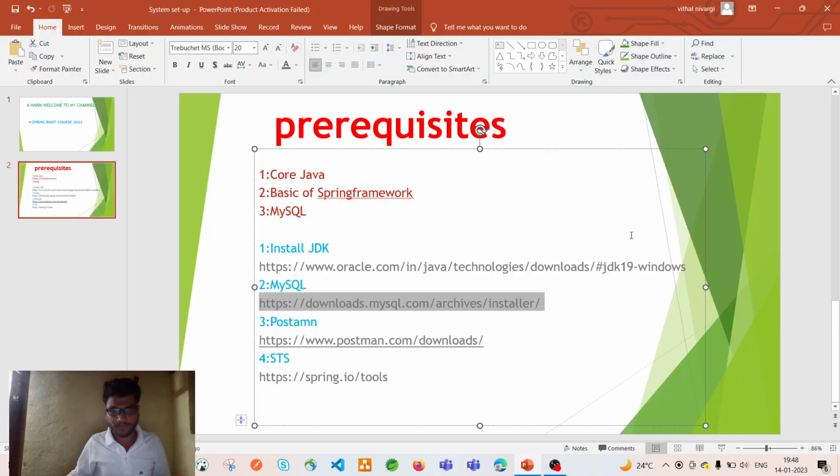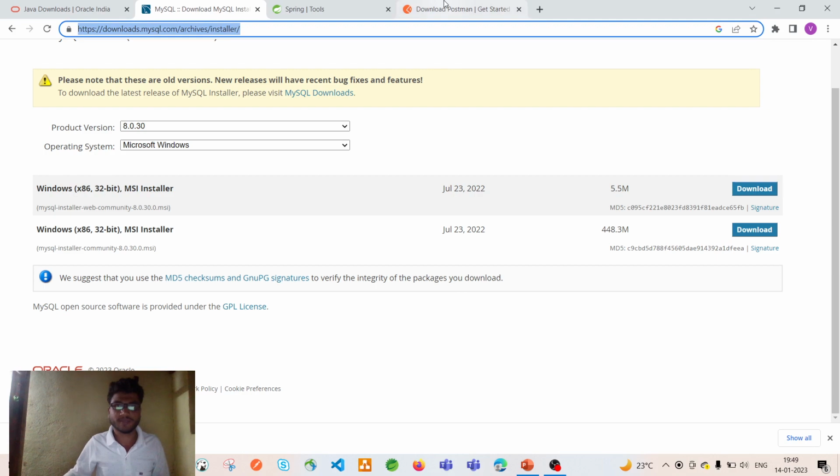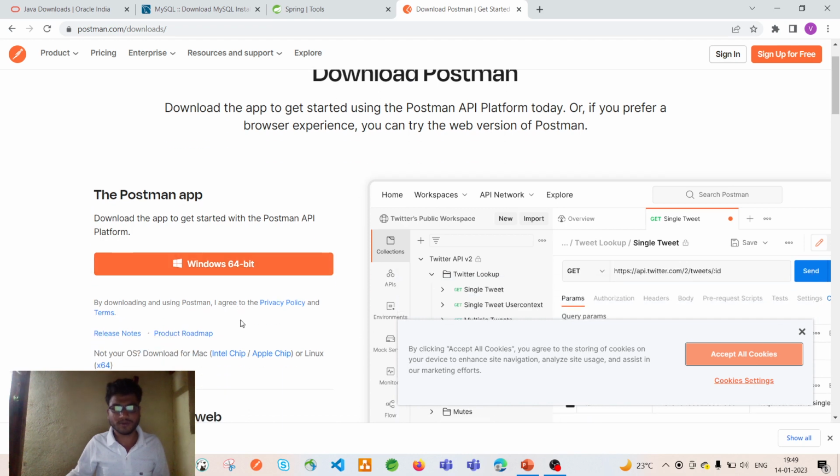After that we have another link, which is Postman. Postman is an API testing tool. As you know, by using Spring Boot we can create REST APIs. If you want to test REST APIs, you can test them through Postman. That's why please download this Postman tool. If you click that link, this page will come, and just click the download button, Windows 64-bit. Once you click it, the Postman tool is downloaded in your system.